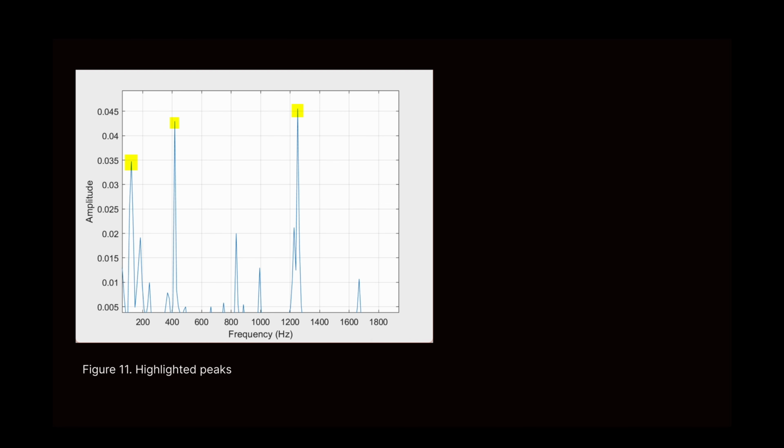These approximately correspond to B2 12 cents flat, G sharp 4 7 cents sharp, and D sharp 6 9 cents sharp, all of which are generally considered in tune notes. These notes make sense, since the key of Africa is A major. These 3 notes fall under either the key signature of A major or that of its dominant fifth, E major.